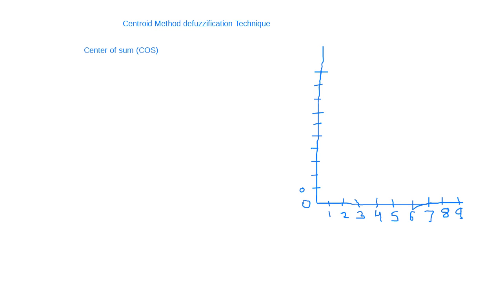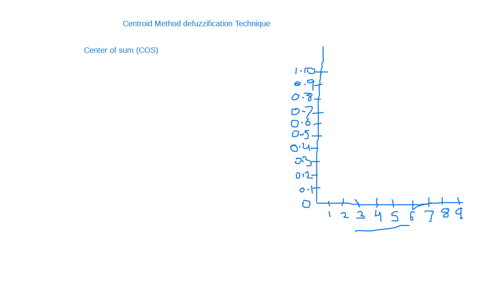Here at the y-axis the membership values are given: 0.1, 0.2, 0.3, 0.4, 0.5, 0.6, 0.7, 0.8, 0.9 and here it is 1.